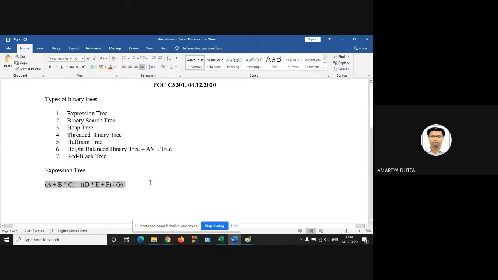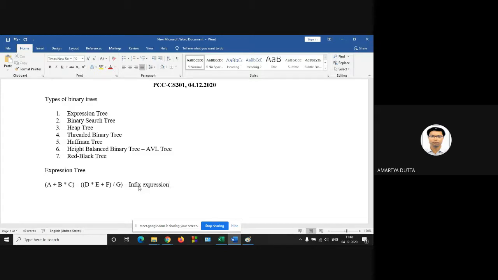This arithmetic expression is given to you. Now this is the in order, the expression given in the form of infix expression. What is the postfix expression? Can you do that?